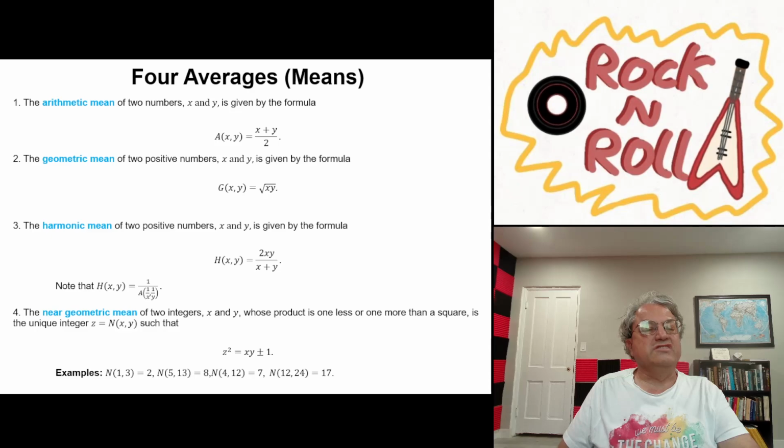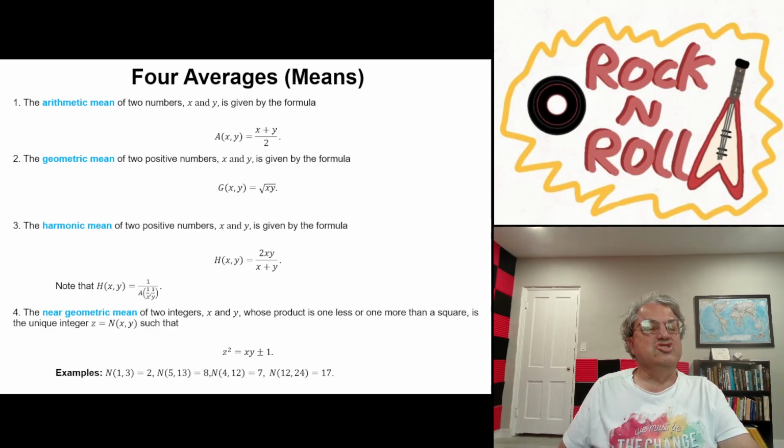It only works if x and y are both integers and the product is either one less or one more than a perfect square. The way I define the near geometric mean of x and y in that case is just this number I'm calling z, satisfying the equation z squared equals xy plus or minus 1. So xy plus or minus 1 has to be a square. An example of that would be the near geometric mean of 1 and 2. I give five examples, actually. Maybe I should start with some of the simpler ones.